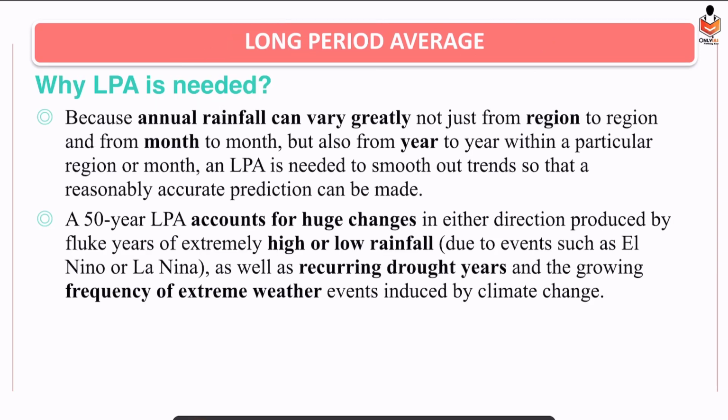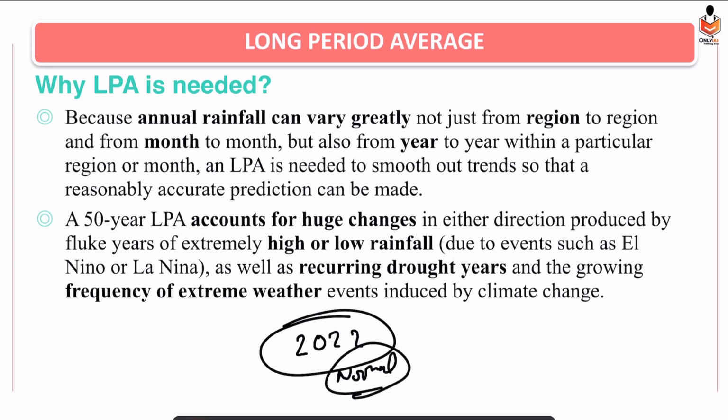Okay, why are we calculating long period average? Suppose this is 2023, and we consider 22 as a normal value. But it may have experienced some extreme event like El Nino, La Nina, a drought year, or some heavy rainfall due to any other reason, or a cyclone came. So that would affect the value of the rainfall.